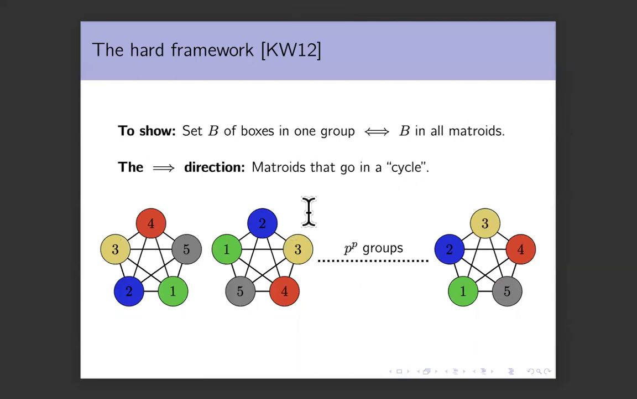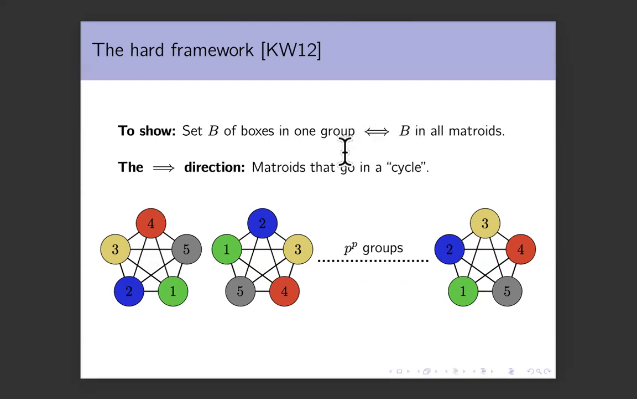And we have to show that there is a way to get Q different partitions such that any set B of boxes that is in one group, which means it is feasible, if and only if this set B lies in all the matroids, which means it is in different parts in all the matroids. Okay. This is an equivalence. So we will show each direction separately. Let us focus on the forward direction.